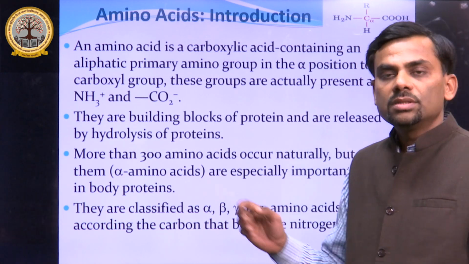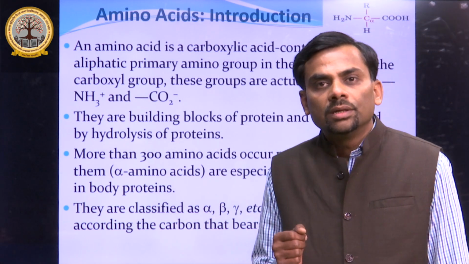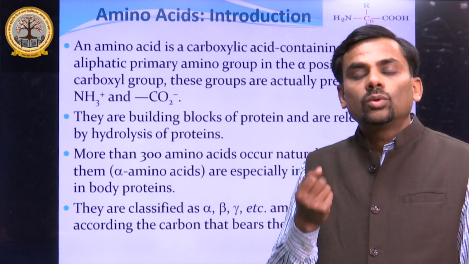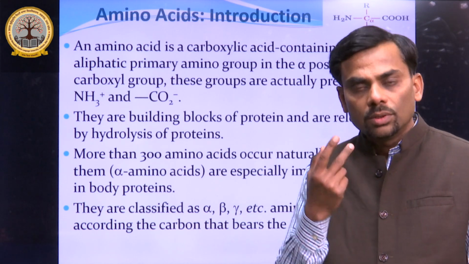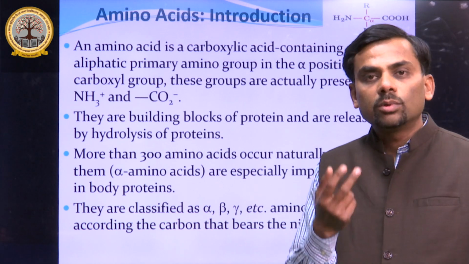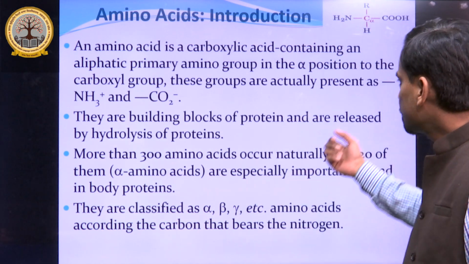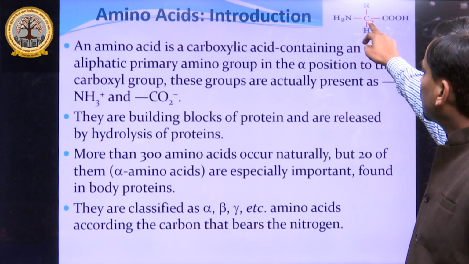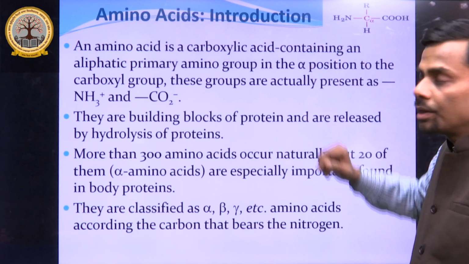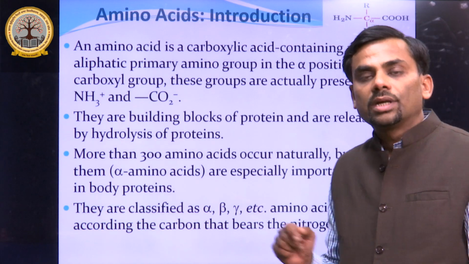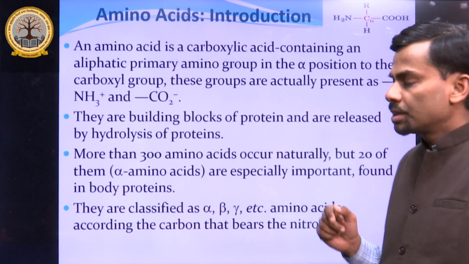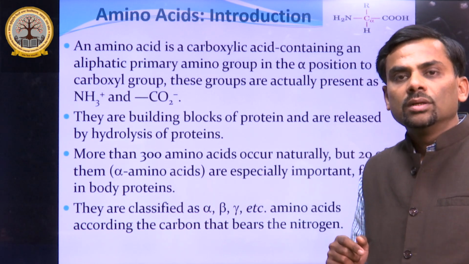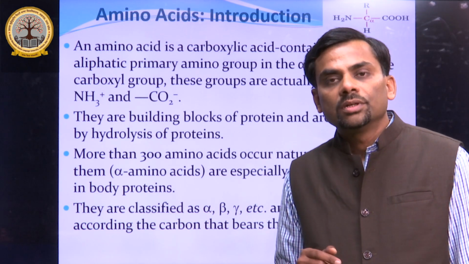Starting from this, what are these amino acids? Since the name is amino acids, it has two functional groups. One is the amino group and another is the carboxyl group. It is clear from this structure, amino and carboxyl group. The carbon which is directly bearing the amino group is alpha, so these types of amino acids are known as alpha amino acids. It is dependent upon the carbon which is directly attached to the amino group.